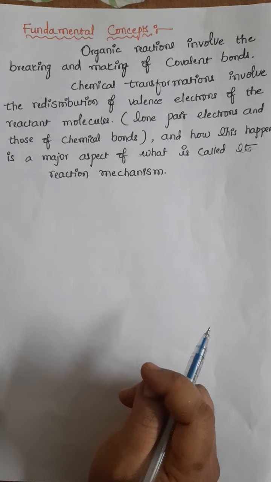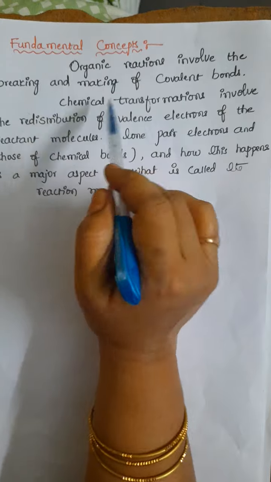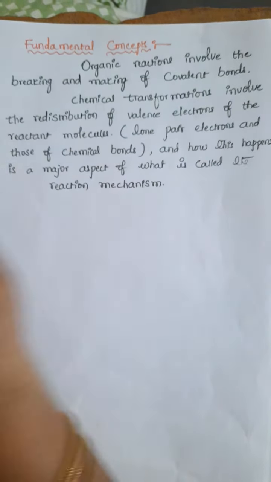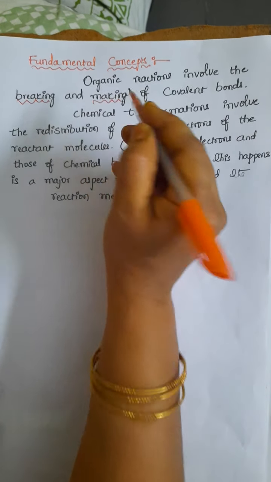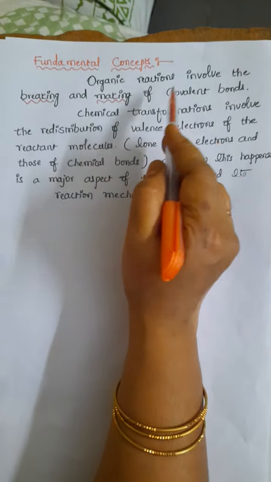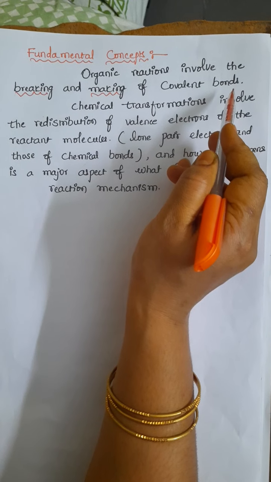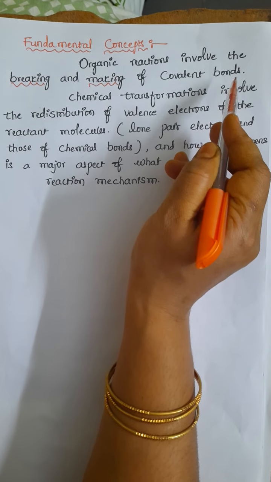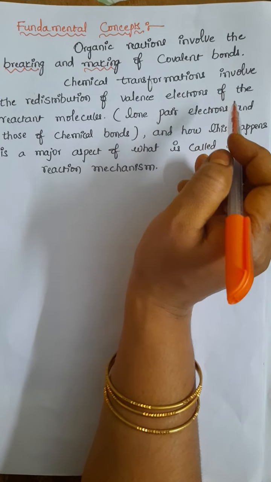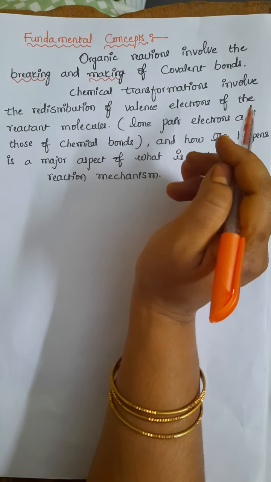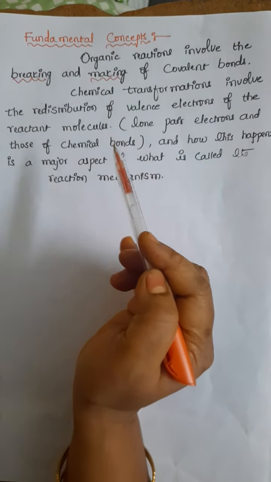Today's topic is fundamental concepts of organic chemistry. Okay, let us see. Organic reactions involve bond breaking and making. Remember, organic reactions involve the breaking and the making of covalent bonds. As I said, organic chemistry is made up of covalent bonds, but during the formation of product from the reactant molecule, whatever old bonds are present in the reactant molecule will break and new bonds will form.